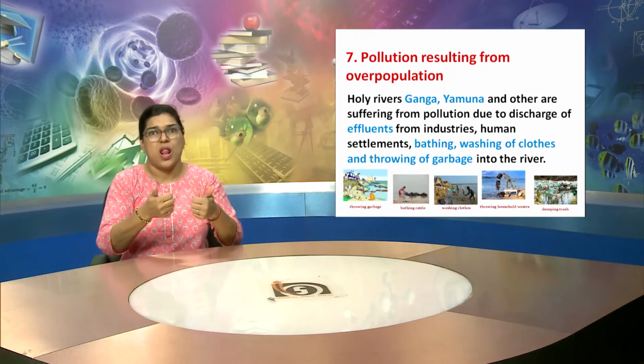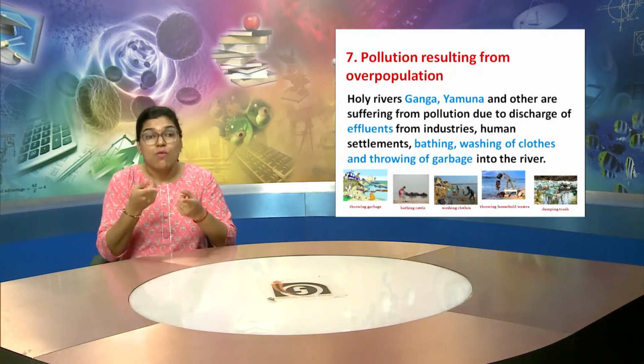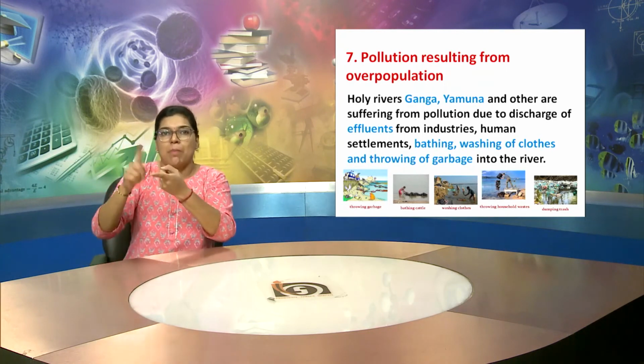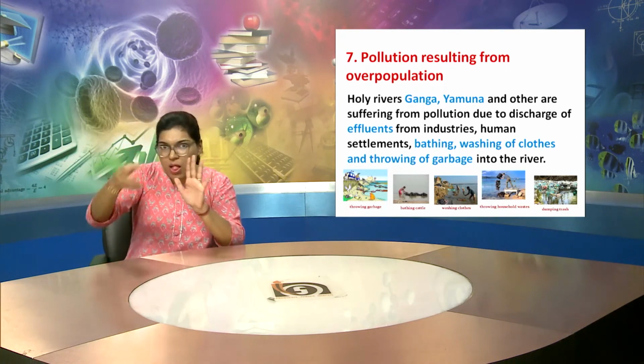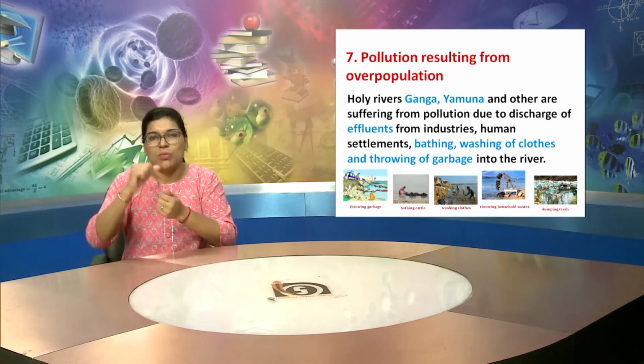And also the bathing and washing of clothes and throwing of garbage into the river is causing the rivers to get polluted.